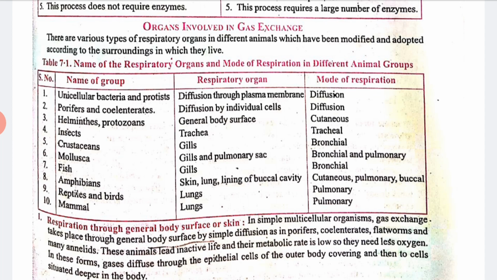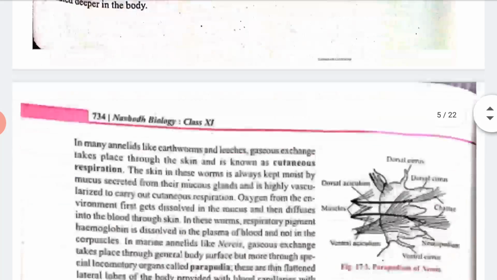So let's start with the first point, that is respiration through the general body surface or skin. It means that some types of organisms can carry out the process of respiration by their body surface and also by their skin. We have many examples here, like animals that lead an inactive life and their metabolic rate is low. These types of animals, yes. Now we have examples like earthworm, and many more examples. In your book many examples are given, you can see.